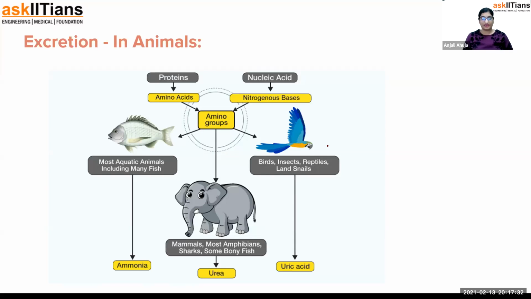Talking about excretion in animals. First of all, excretion in animals happens in different ways. It is not so that we have an excretory system including kidneys and all. No, we excrete in different ways.